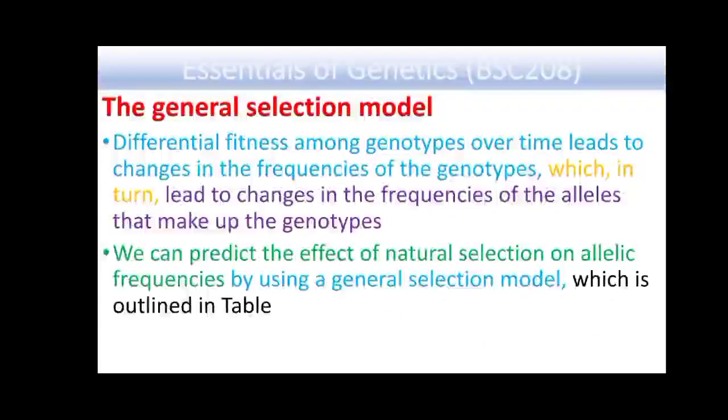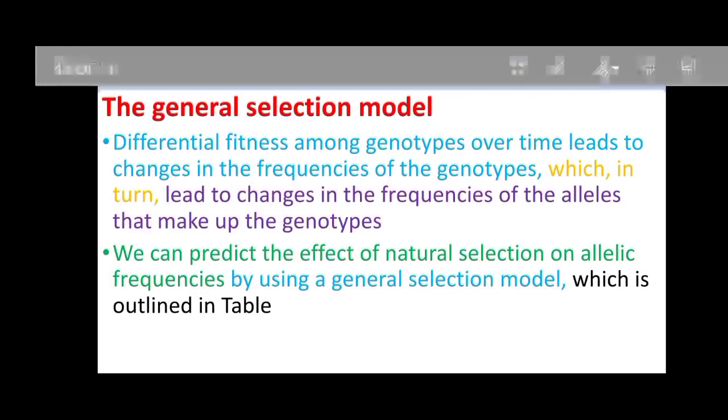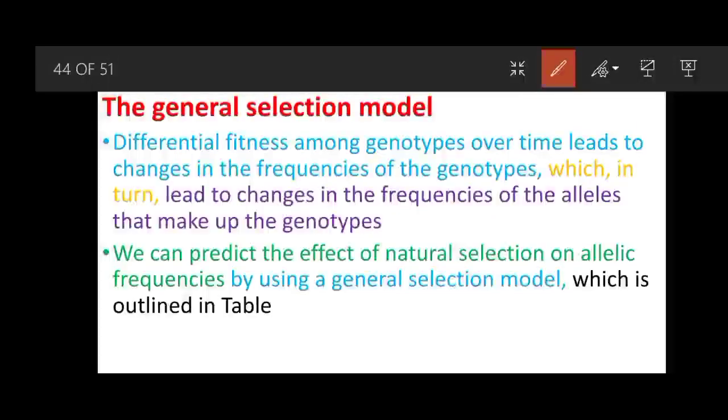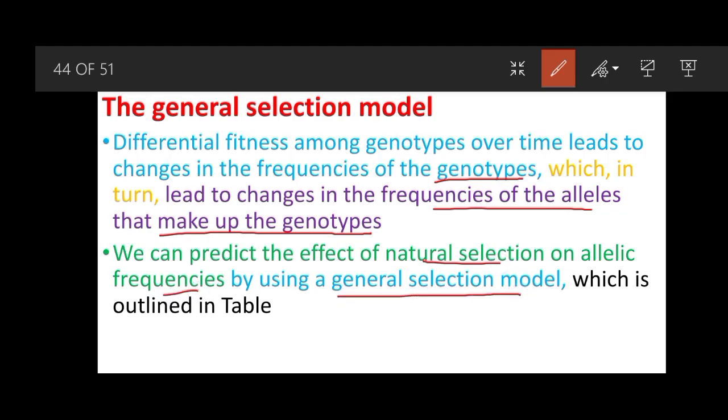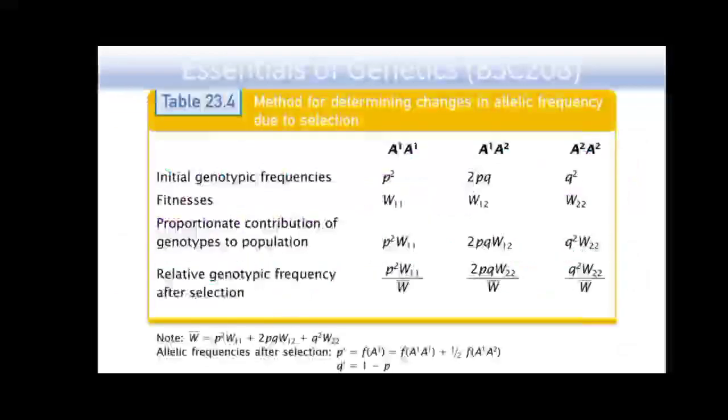The general selection model. The differential fitness among genotypes over time leads to changes in the frequencies of the genotypes, which in turn lead to changes in the frequencies of the alleles that make up the genotypes. So we can predict the effect of natural selection on the allelic frequencies by using a general selection model, and this selection model is given in the next slide.